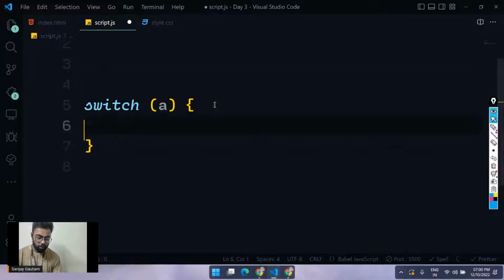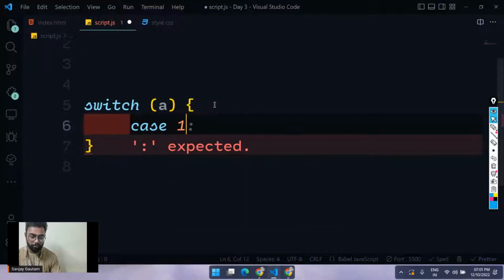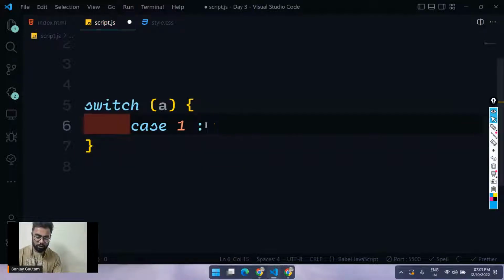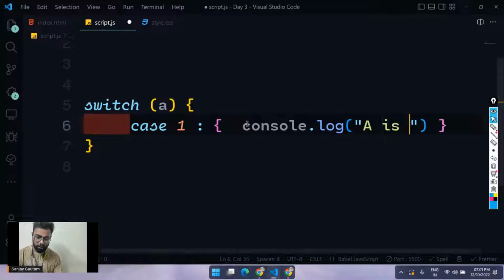And here we have to pass some cases. Let's say the case when a is equal to 1. So this is the value. If a is equal to 1, just write the code that you want to execute. After that, you have to create these blocks here. And I'm just going to write here console.log a is 1.